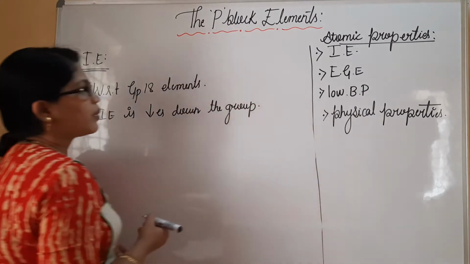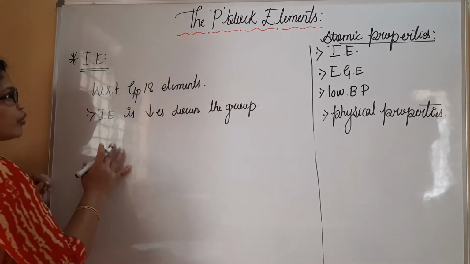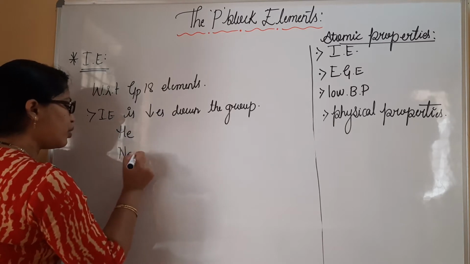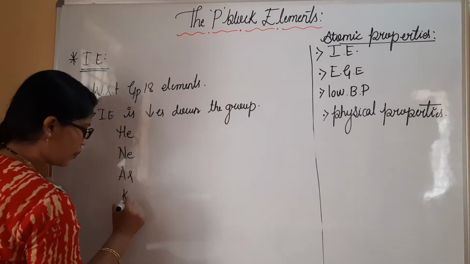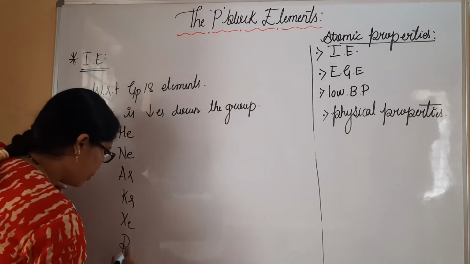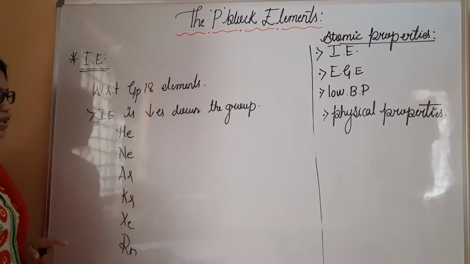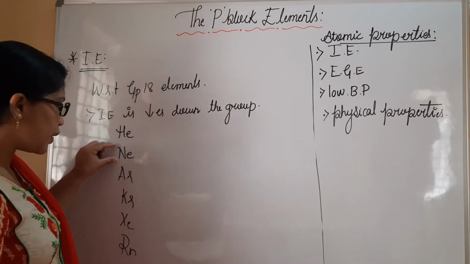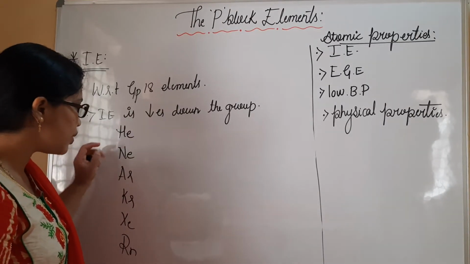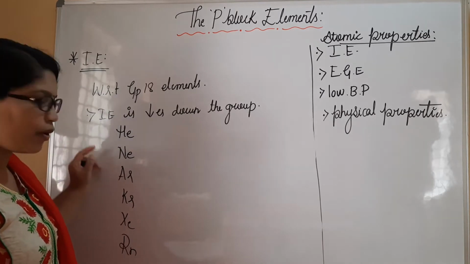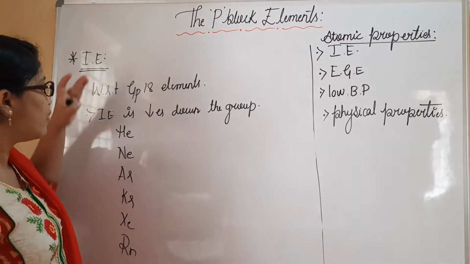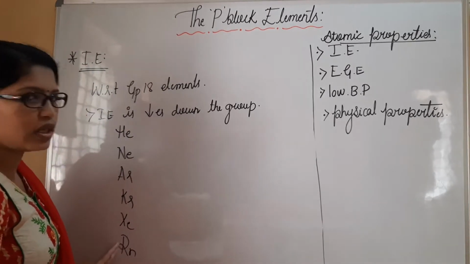Now I must mention here that when you consider the elements helium, neon, argon, krypton, xenon, radon, with respect to neon, just leave the helium. Helium will have the smallest size. When we consider particularly neon, the ionization energy or ionization enthalpy is going to decrease in value.